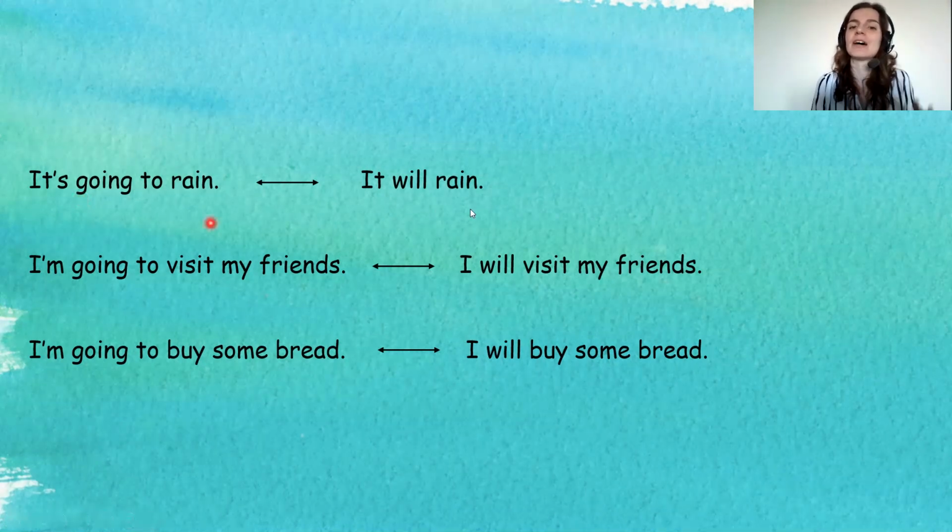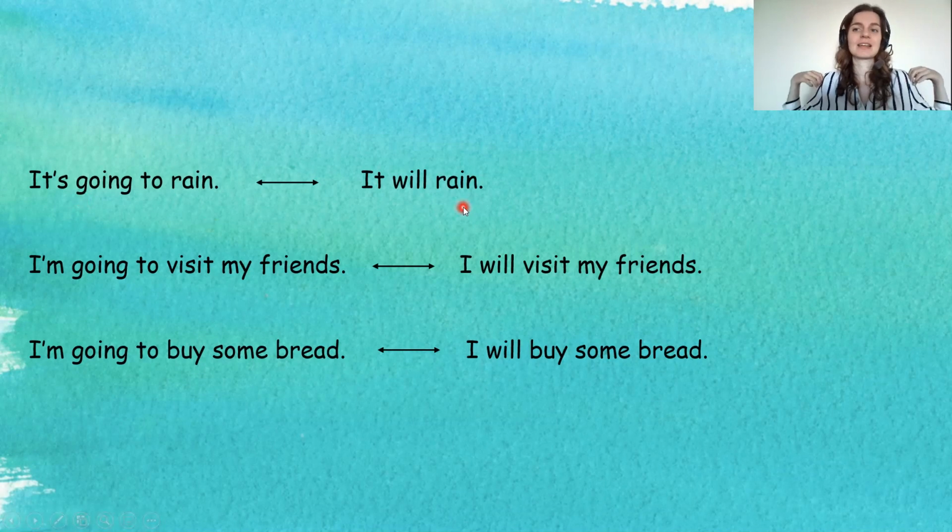However, if you just say, oh, it will rain, this is like, I have no evidence. So maybe there are no clouds in the sky right now. Maybe it's even sunny, but I can just say, oh, I think it will rain in the evening. I just have this feeling. I think it will rain, right? But I can't see any clouds. I have no evidence about it whatsoever, right?